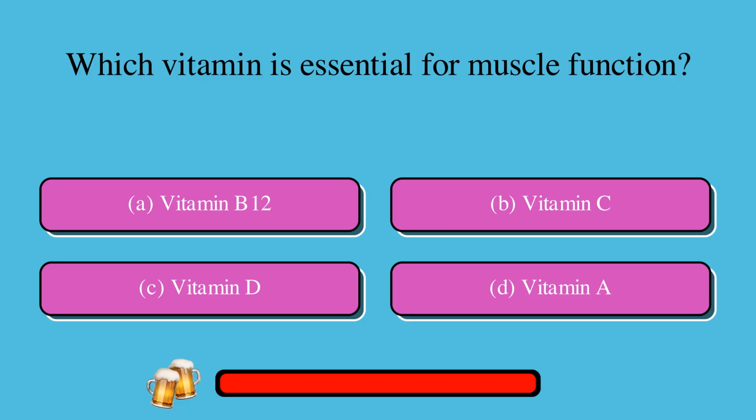Which vitamin is essential for muscle function? A. Vitamin B12, or B. Vitamin C, or C. Vitamin D, or D. Vitamin A. The correct answer is C. Vitamin D.